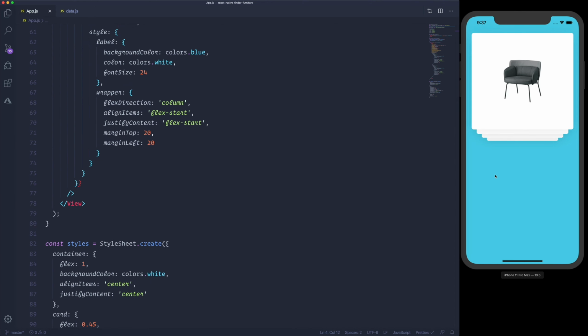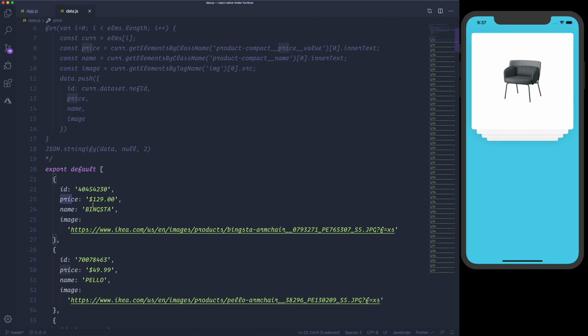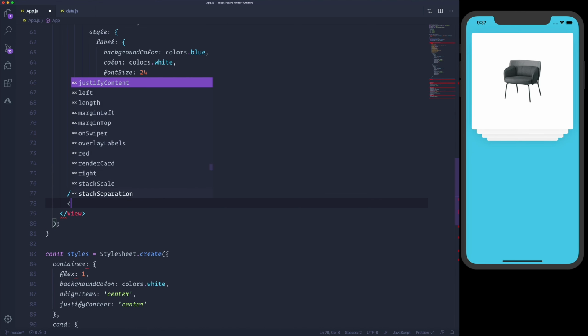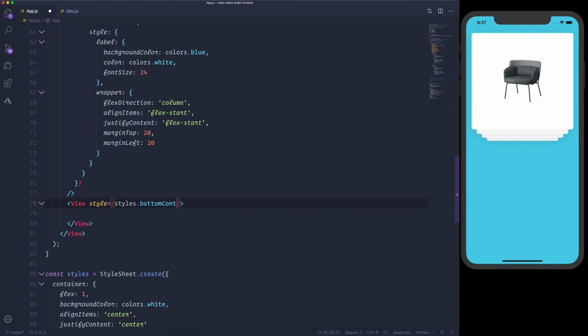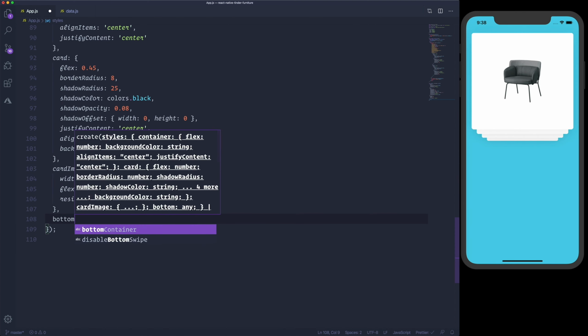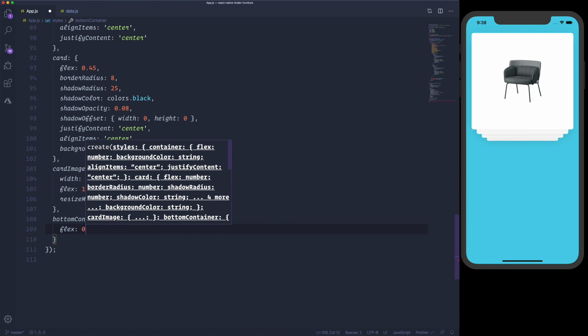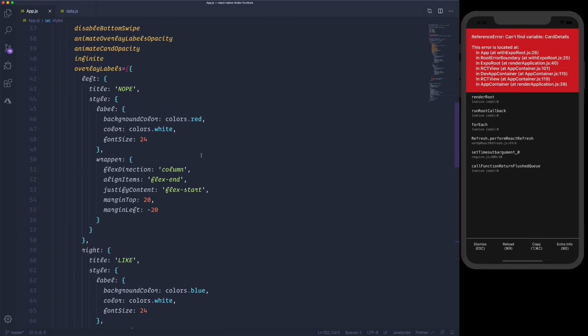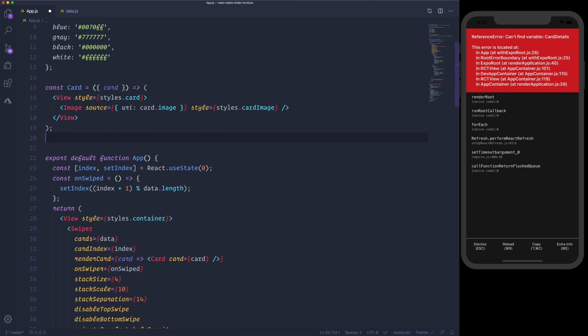Now I would like to display the title and the price of the card that we are getting from the collection here. I'll be using a View with styles.buttonContainer. Inside this we will use a CardDetails component, and we will pass the index and create the button component. So buttonContainer flex of 0.55. We will also need to create the CardDetails.